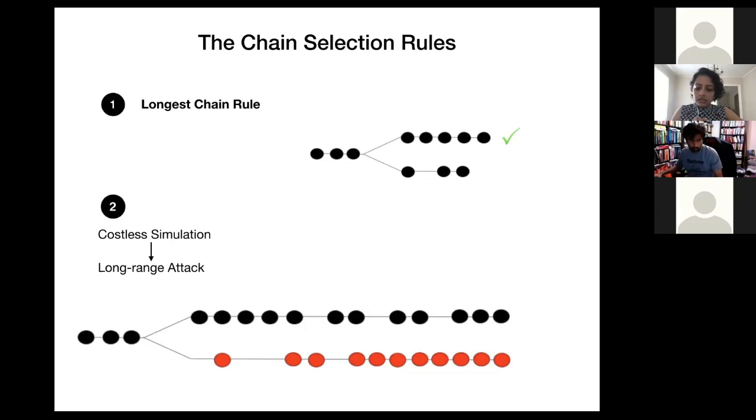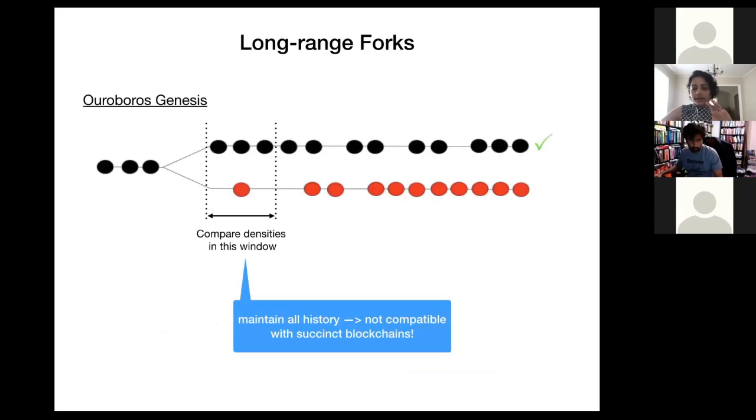So the Ouroboros Genesis protocol, which is our starting point, deals with this issue by saying: do not look at the whole chain, do not compare the total number of blocks in the whole chain, but just look at a few slots following the fork where the adversary wouldn't have had the chance to skew distributions yet. So you just look at that period, compare the number of blocks in that period, and pick the chain with the higher number of blocks in that period.